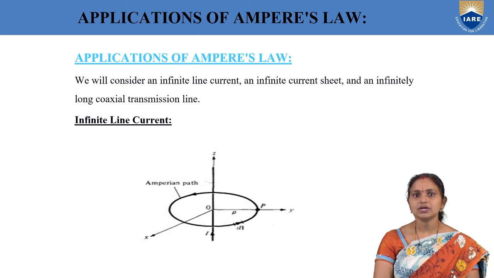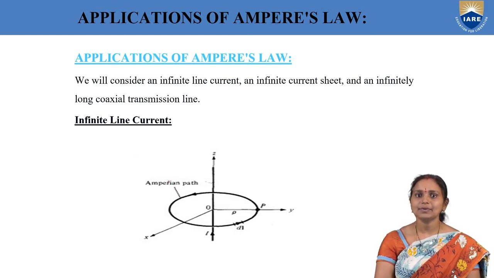Ampere's circuital law is used to find the magnetic field strength in different current distributions. The different current distributions are line current, surface current and volume current. First, I am taking a line current which is infinite in length. With the help of Ampere's circuital law, in the case of line current, we will now calculate the magnetic field strength H.